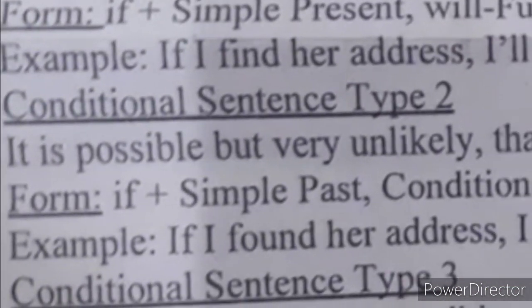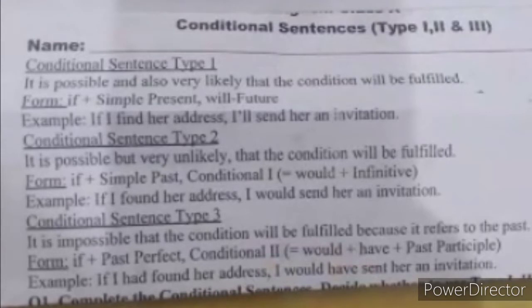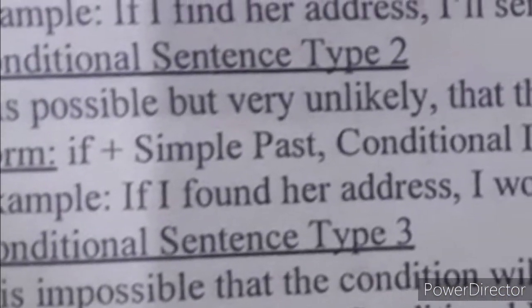Now the first one is conditional sentence type 1, and this conditional sentence means that it is possible and also very likely that the condition will be fulfilled. That is, if you fulfill the required condition, then automatically the purpose for which it is being done will be fulfilled. So how to form the first type of conditional sentence? Over here I'm going to tell you, this is the written formation. Now how are we going to form it?